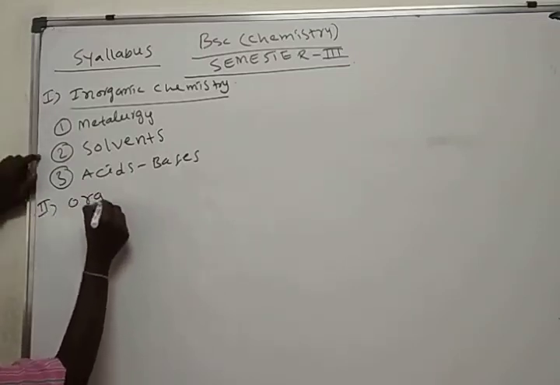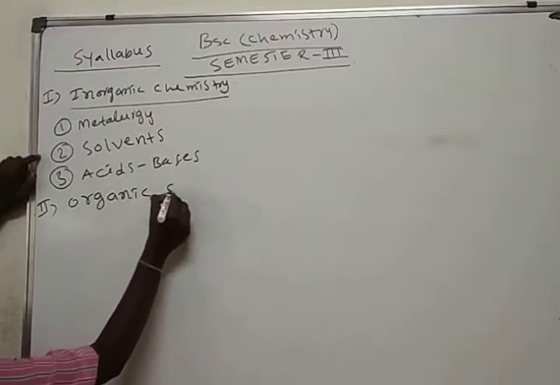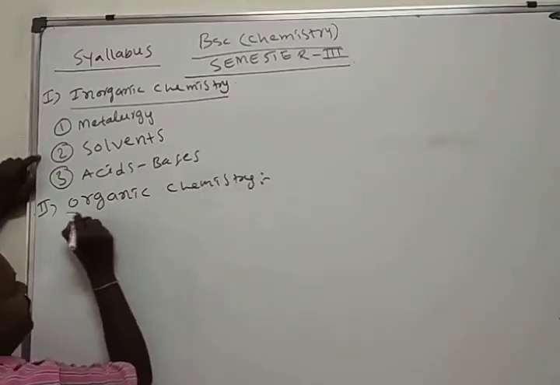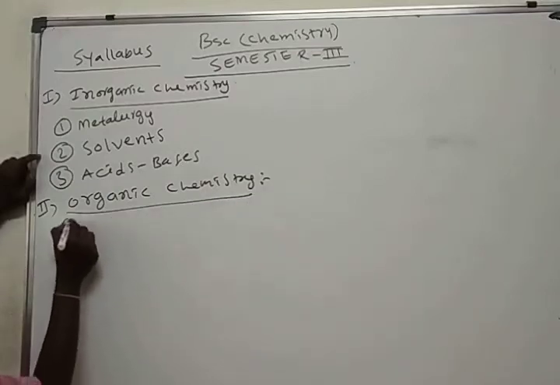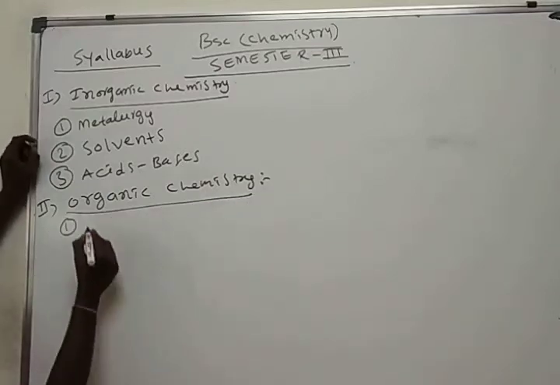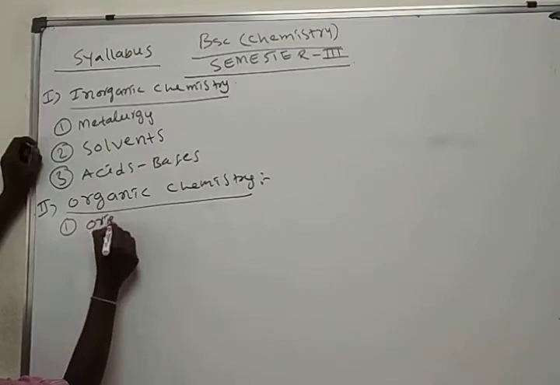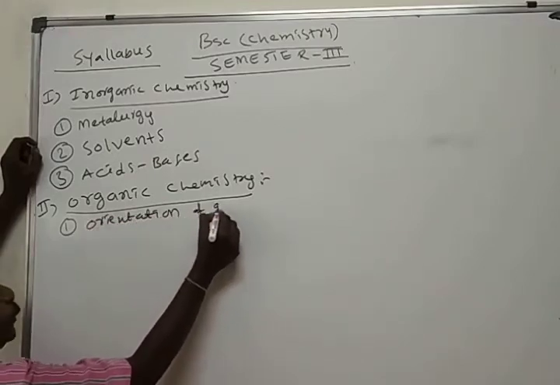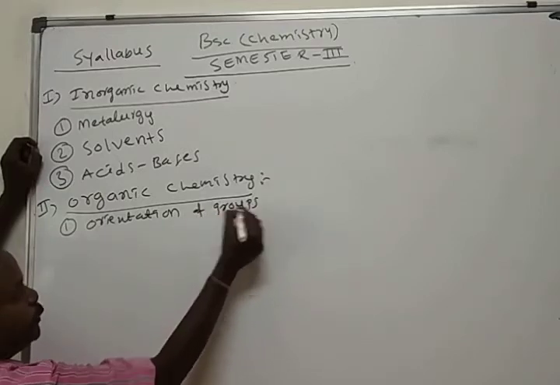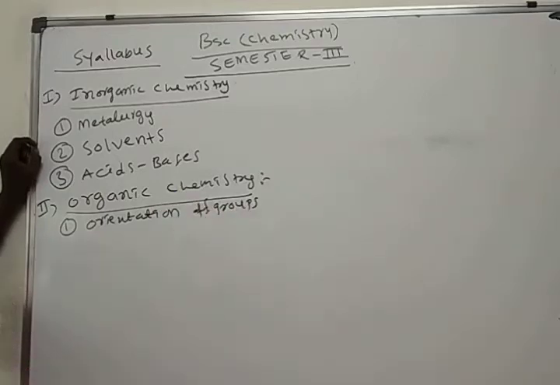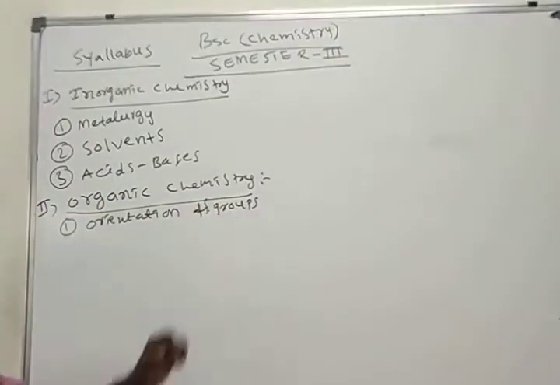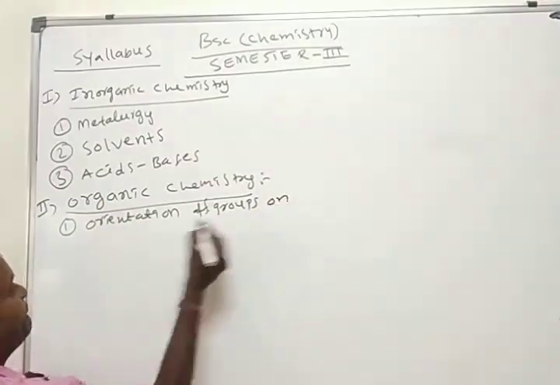Then in continuation, we'll see organic chemistry. In third semester organic chemistry, we have an important topic: orientation of functional groups on monosubstituted benzene.